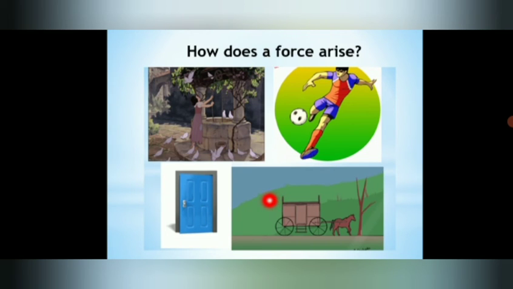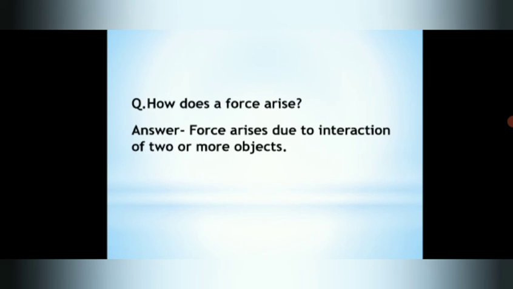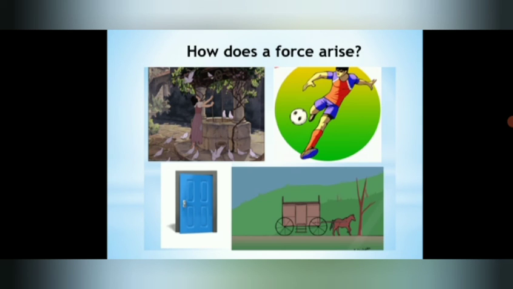For force to arise, there should be 2 things. There should be interaction between 2 or more things. By this we can say that force arises due to interaction of 2 or more objects. If only one object is there, suppose a horse is there and a cart is there, but it is not connected by this rope, then is it possible for the horse to pull the cart? No, right? Here only the ball is there. Is it possible to move the ball without touching it or without pushing it?